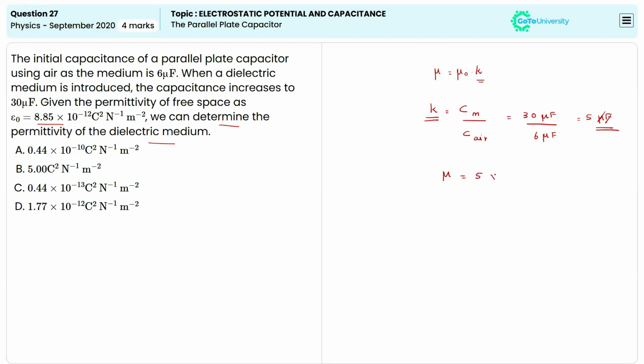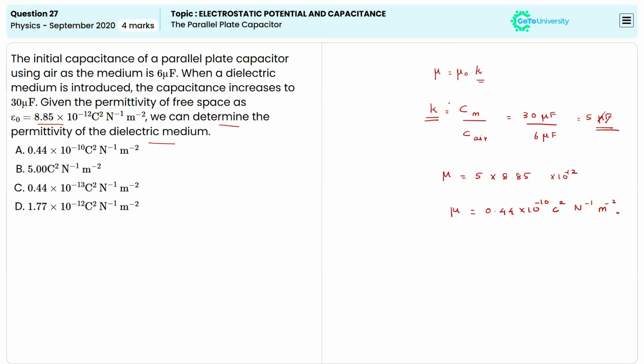equal to 5 times 8.85 times 10 to the power negative 12. When we are simplifying this, we will get the permittivity of a medium equal to 0.44 times 10 to the power negative 10 coulomb square, Newton power minus 1, meter power minus 2. So this is how you have to answer for this question.